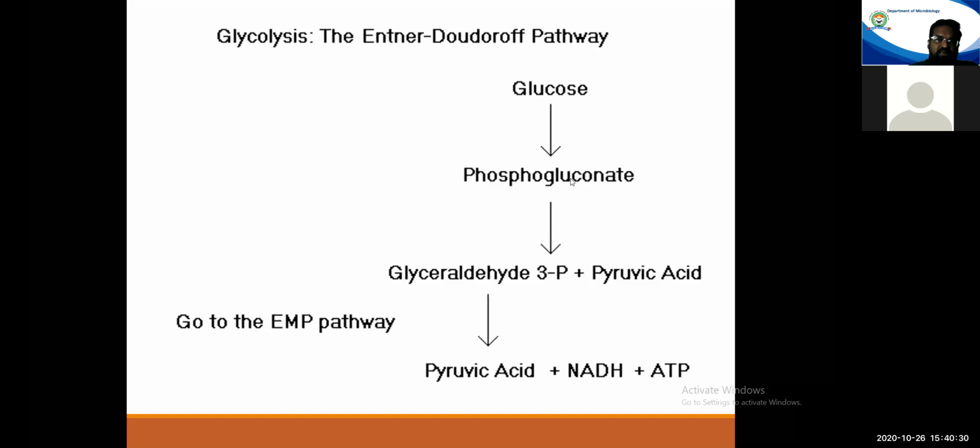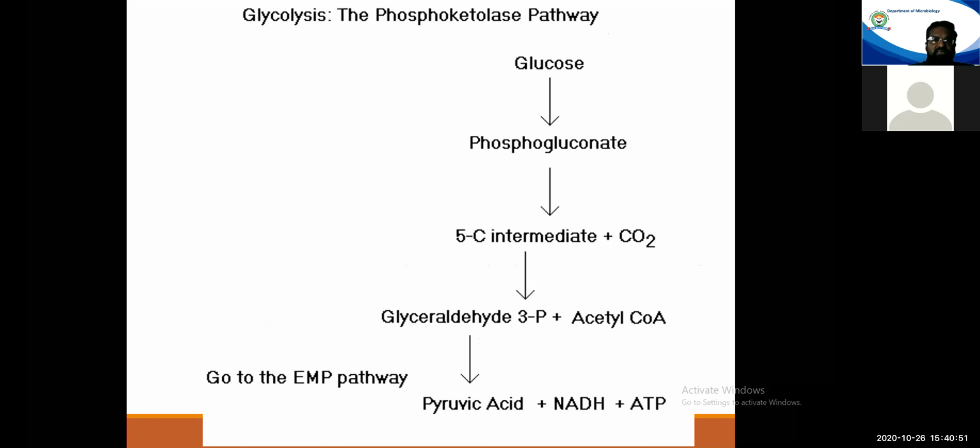Then this phosphogluconate is converted to glyceraldehyde 3-phosphate and pyruvic acid, and later this glyceraldehyde 3-phosphate enters the EMP pathway and is converted to pyruvic acid, NADH2s, and ATPs. Okay. Then the last, the phosphoketolase pathway.